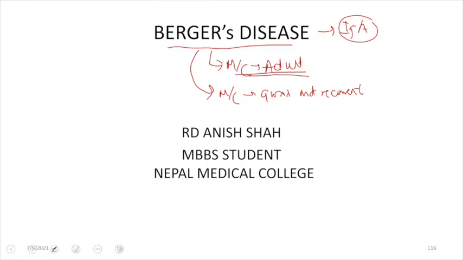In Buerger's disease, as I said, it is IgA nephropathy, so let us discuss some points regarding the IgA antibody. As we know from immunology, this IgA antibody is our mucosal antibody, because it is a major component of the mucosal defense mechanism.